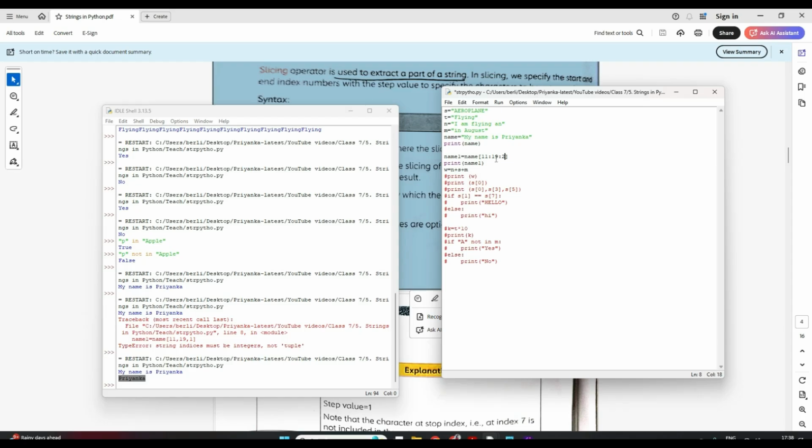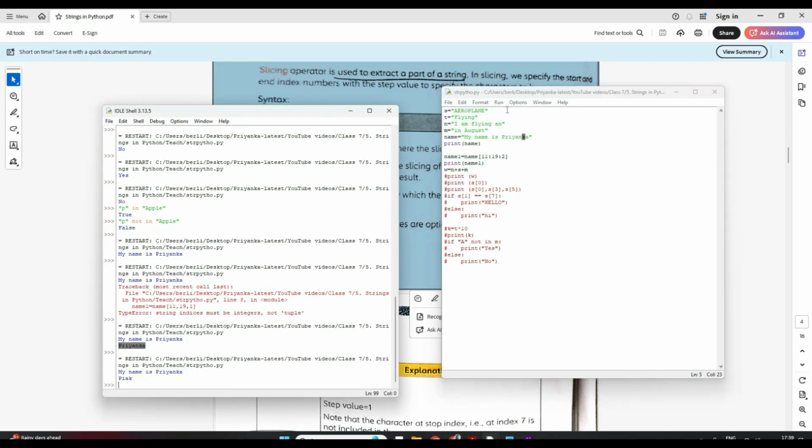Now just see, if I give a step 2, it means in the step of 2 you have to take. So from 11 it will take P, then with step 2 it will take I, then it will take A, then it will take K. Right? Now let's see how it works. See, it took in the step of 2 from 11: P, I, A, K. Is it clear, students? Tell me. Any doubt? Then please comment. I hope it's very clear.